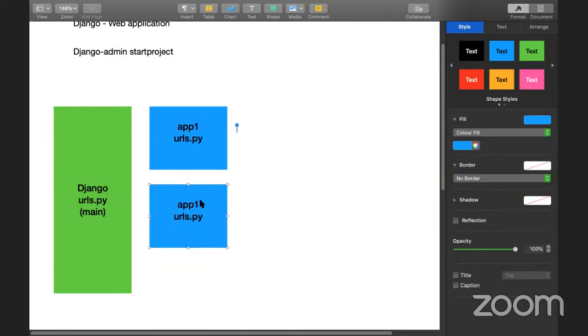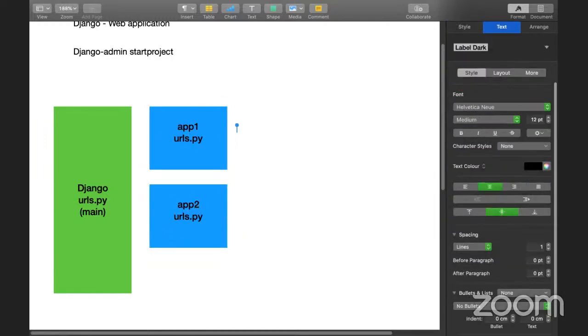So this is the app two. So what is app one and app two, if you can ask me? Assume that you are building an e-commerce project like Amazon. In Amazon, there are so many things, products, orders, and also we have user management. There are different modules out there. So what I'm going to do is use different apps for the different ones.